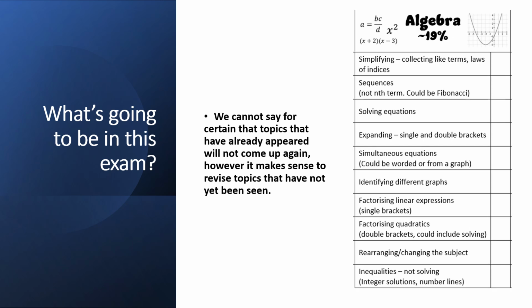Algebra, that percentage has come down quite a lot now. We're talking about 20%, but there are lots of algebra skills, again, we haven't seen yet. We haven't seen expanding any bracket, whether that's one bracket by itself, two brackets touching, or two single brackets which you then need to simplify. Likewise, we haven't seen any factorising, putting things into brackets. There has been some solving equations, but not involving fractions. And there hasn't been any rearranging or making a different letter the subject of a formula.